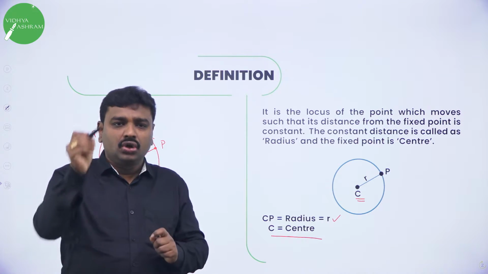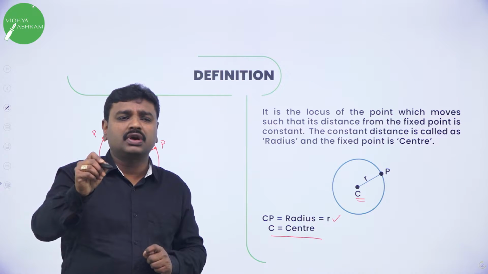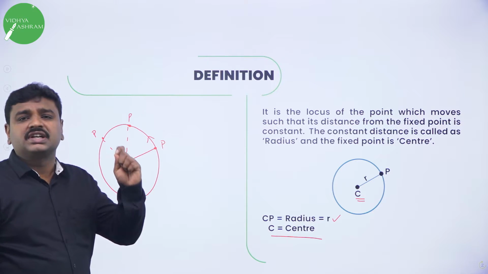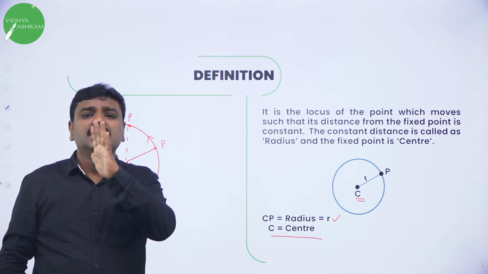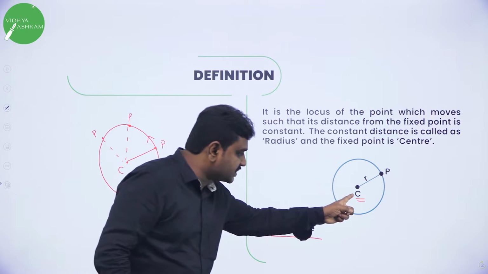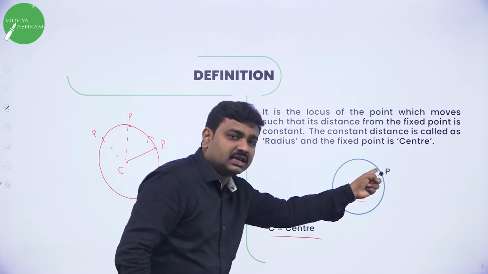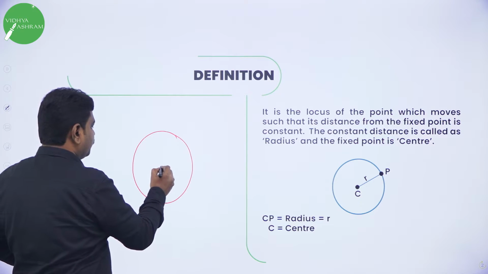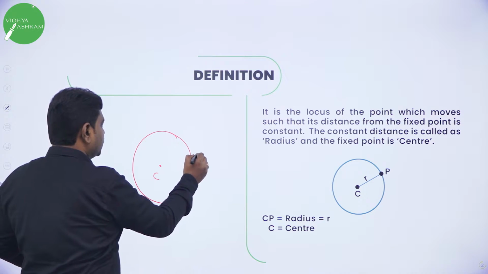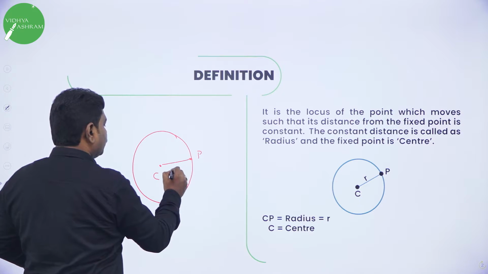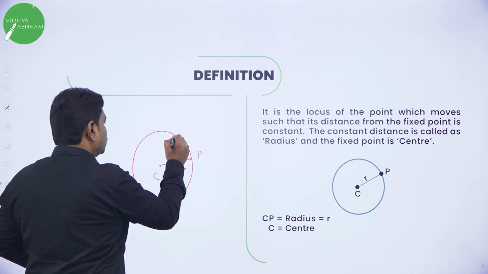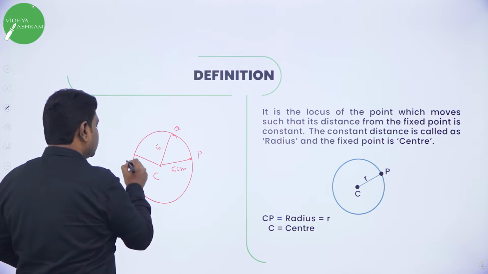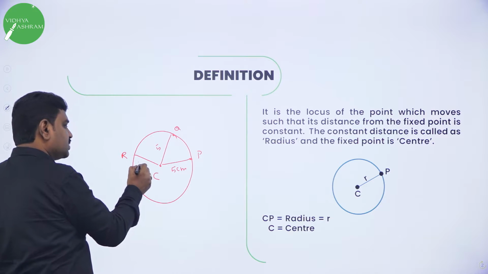What is circle? Locus of the point, path traced by the point. Circle is the locus of the point which moves such that its distance from fixed point is constant, and we call this fixed point as center, and constant distance is called as radius. Suppose I'll take circle. This is a center. Say suppose I'll take a point P. Here to here, if it is 5 centimeter, I'll take here another point Q. Center to this, again it is 5. If I take another point R on the circle, this is also 5.